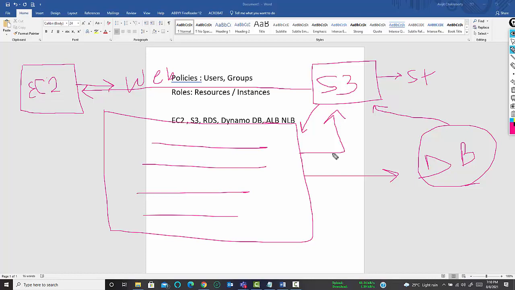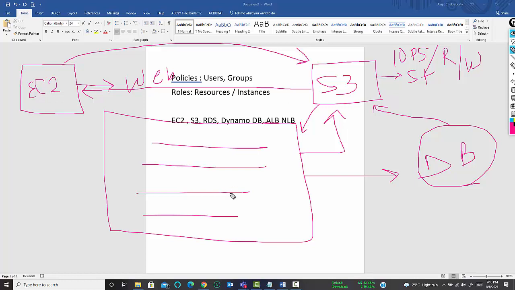right? Now, to access each and every resource, you need to have a proper permission. So if this EC2 instance wants to access the storage, there will be IO operations happening in this particular storage. That means input output operations, or rather I should say, a read write operation will be happening in the storage, right? So once there is a read write operation, this EC2 instance or this website needs to have full access to this particular S3 bucket.